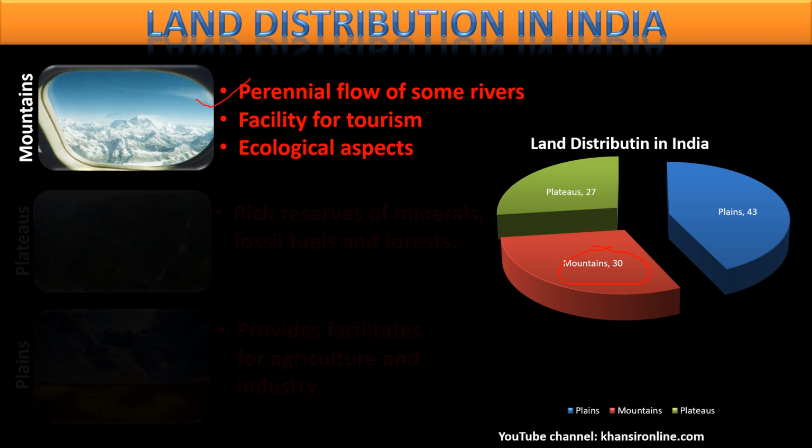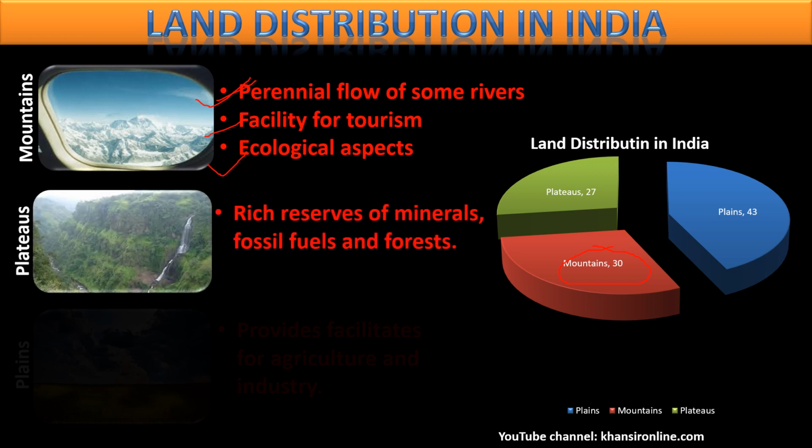The mountains are also very useful to us. They are an important source of water. We know the Himalayan rivers, the name shows that the rivers come from the Himalayas. Even most of the peninsular rivers originate in the Western Ghats, and rivers originate in some other mountains also. So they are an important source of clean water. Tourism is also important, huge revenue can be generated through tourism, and they are very important environmentally as well.